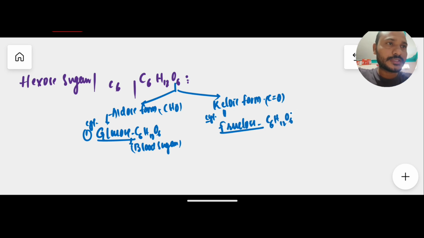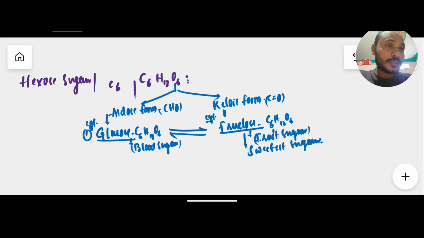But what is the difference between glucose and fructose? Only the functional group. If the functional group is aldehyde, then it becomes glucose. If the functional group is ketone, then it becomes fructose. Do you know fructose is a fruit sugar? And glucose and fructose are isomers of each other, formed from the aldehyde group to the ketone group. And not only fruit sugar, it is also the sweetest sugar.